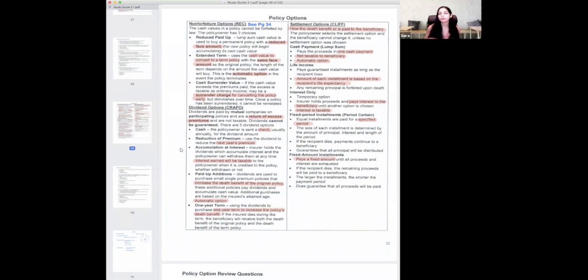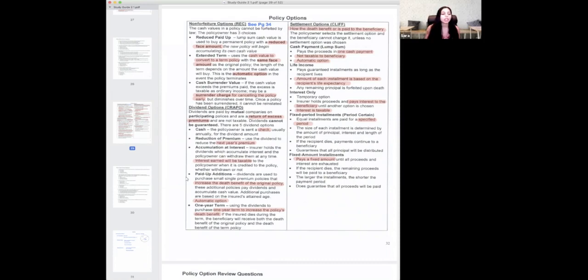But the 400 that it grew, that will be taxed. So an important note to write down: interest is taxed. They might say growth. Is the growth taxed? Yes.